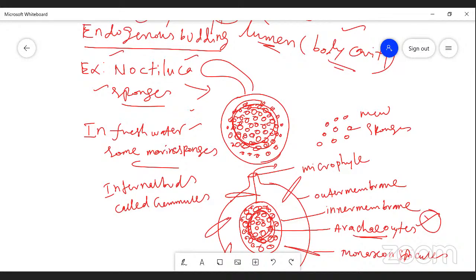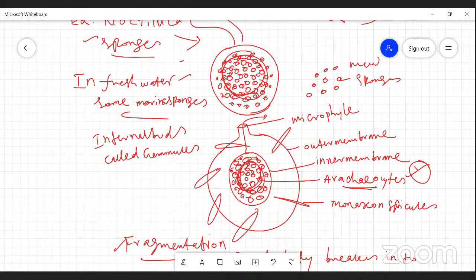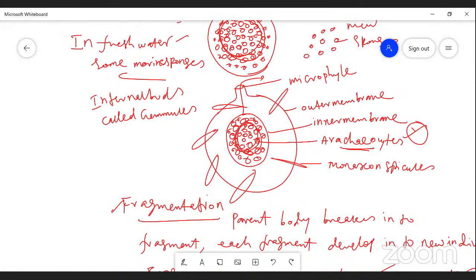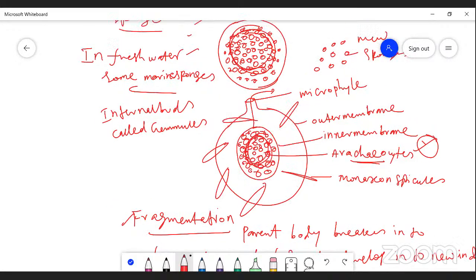They contain food particles and archaeocytes. When the conditions are favorable, the gemmules are released away from the micropyle. Each bud becomes a new individual, a new sponge. This type of reproduction in sponges is called gemmulation.